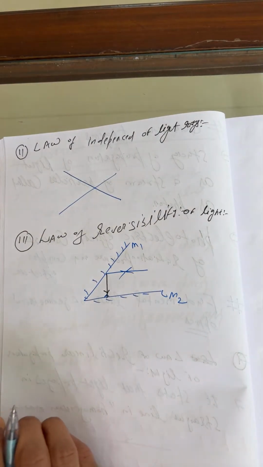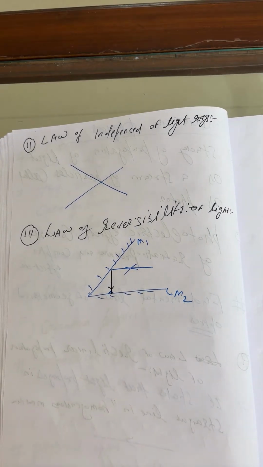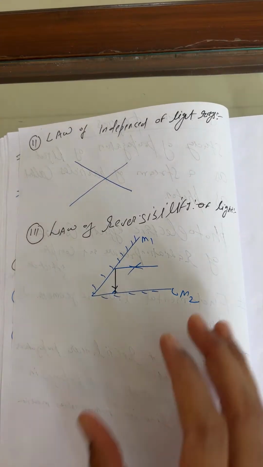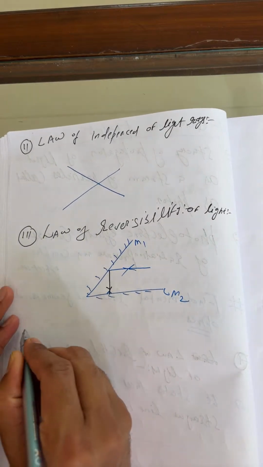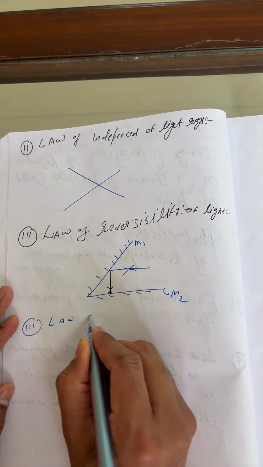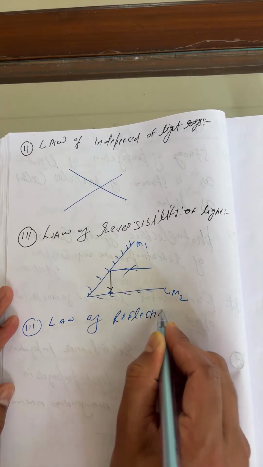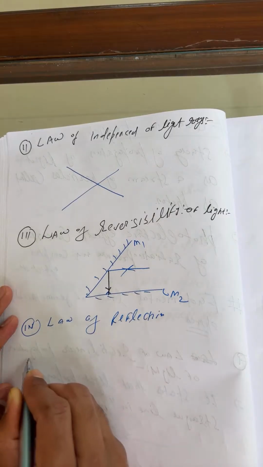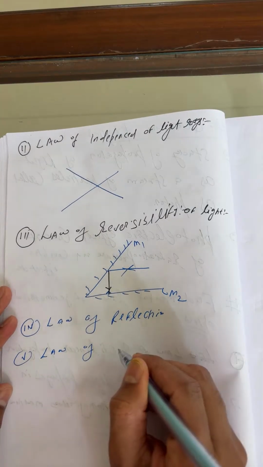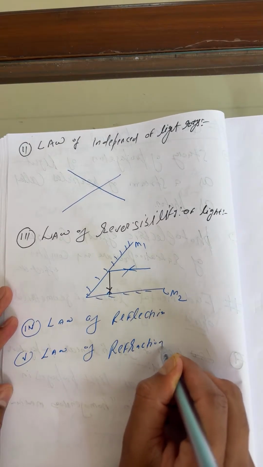So you can see the light is following the law of reversibility. Next, the law of reflection, which I'll discuss in detail. In fact, this is the fourth law, and the last one is the law of refraction.